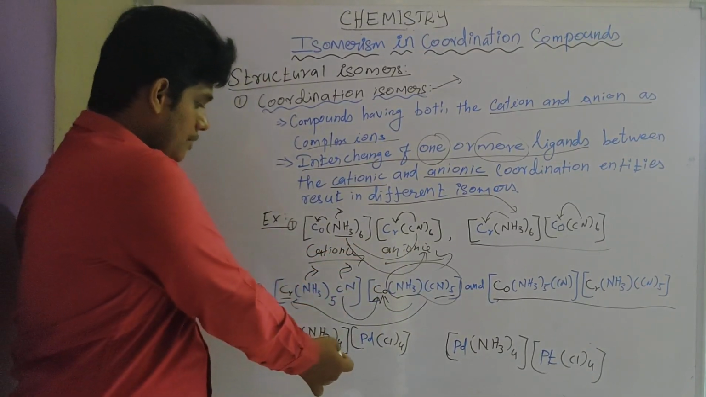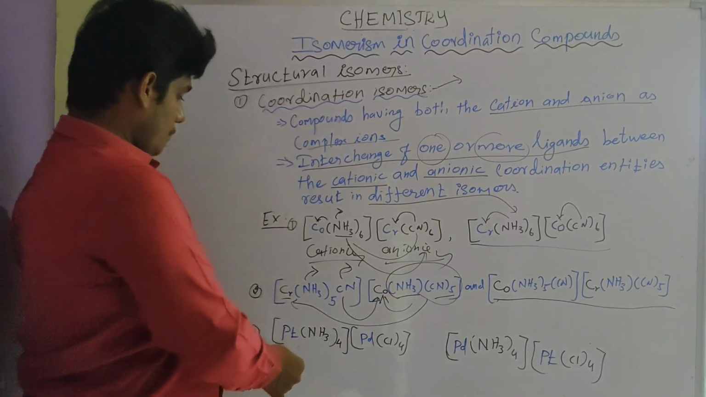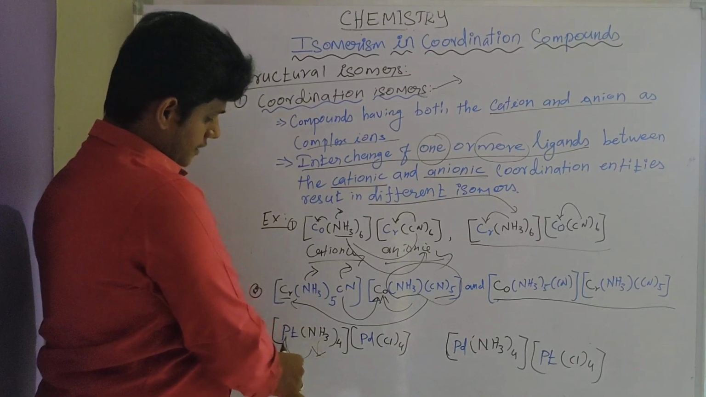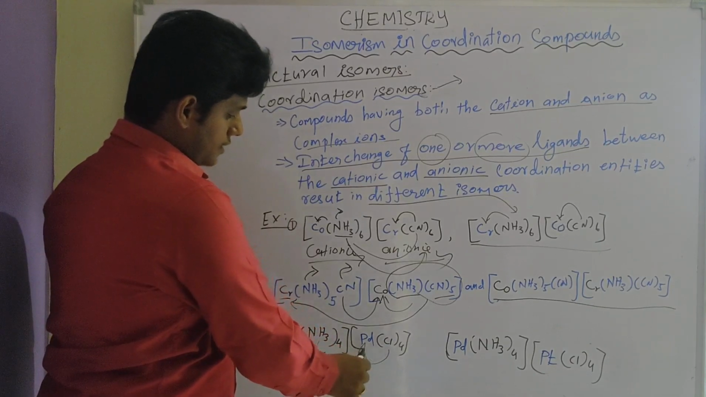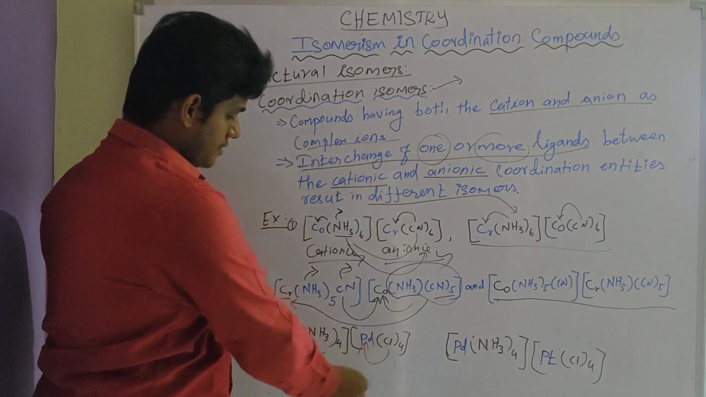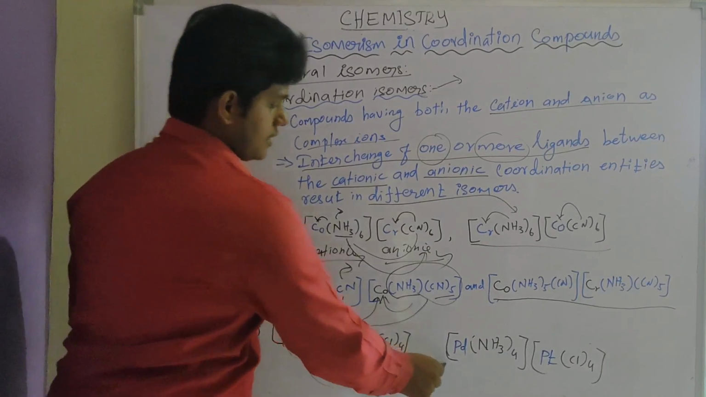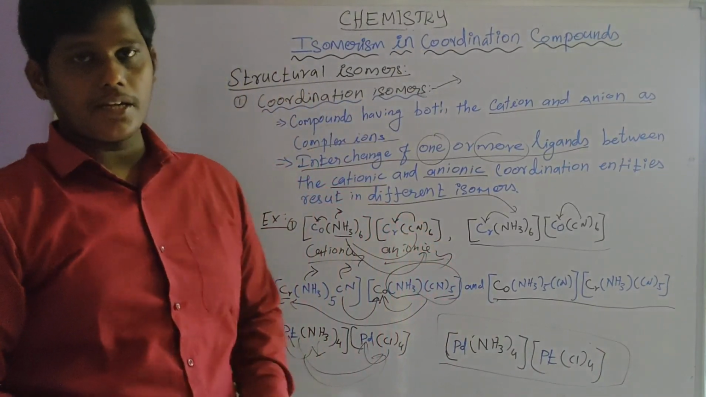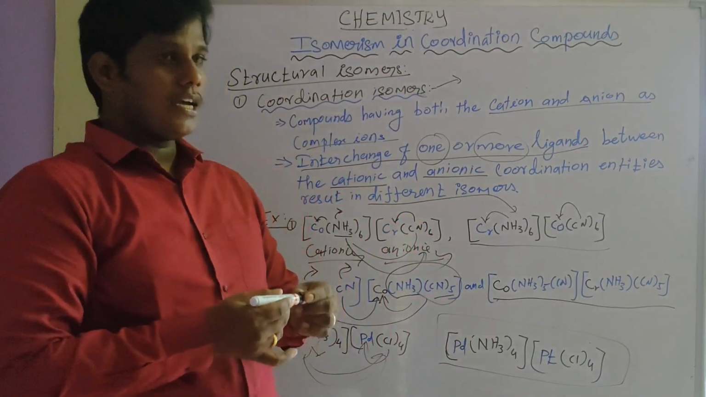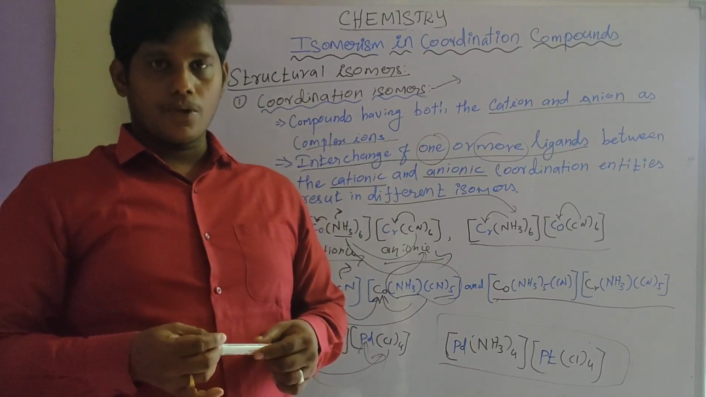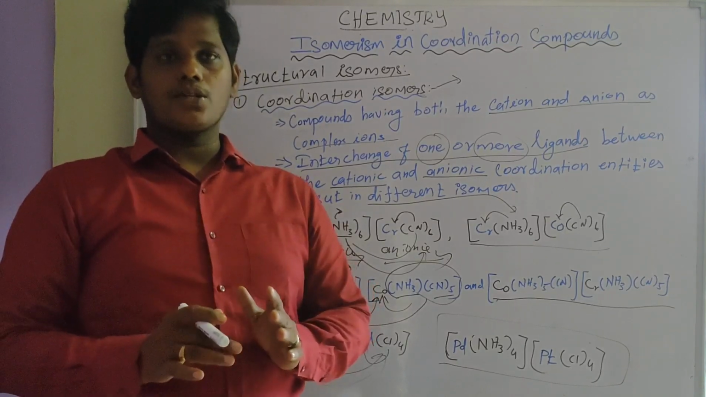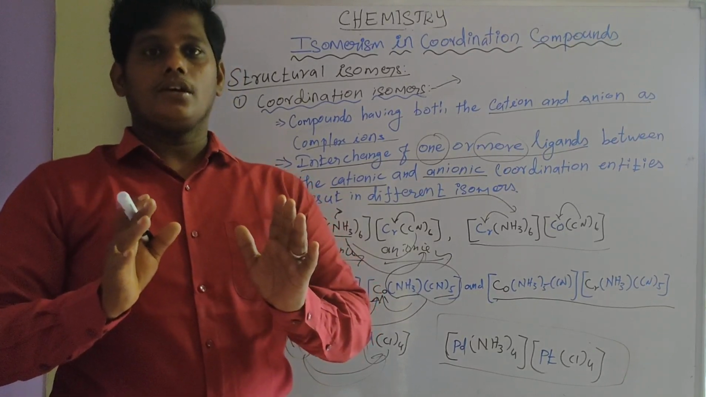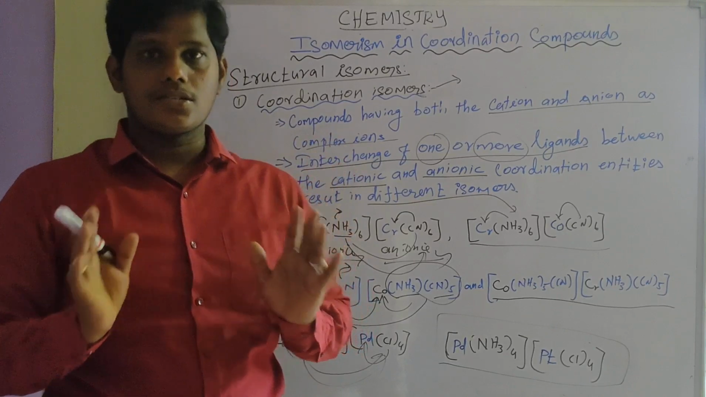The last is a good example of a 4-coordinate complex, with platinum and palladium. The amine ligand is attached to platinum and the chloride ligand is attached to palladium. The ligands interchange to form coordination entities, both anionic and cationic complexes. So it is coordination isomerism. Very simply, coordination isomerism means interchange of one or more ligands. That's all.